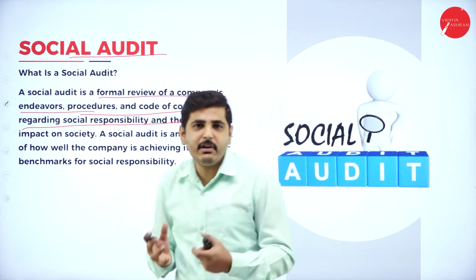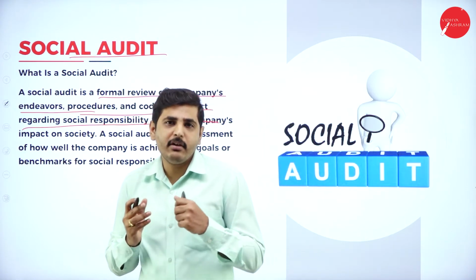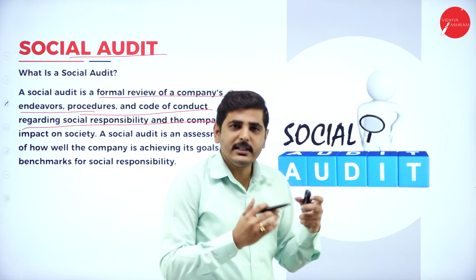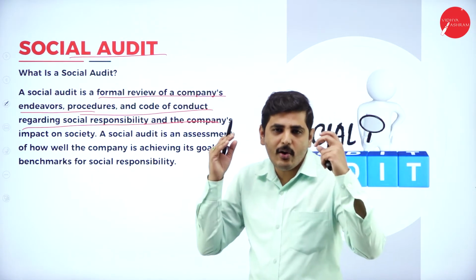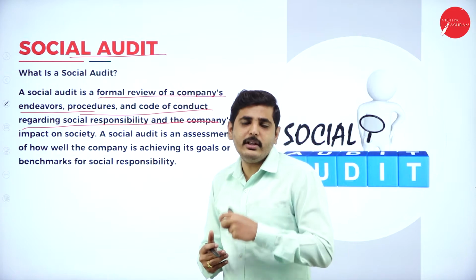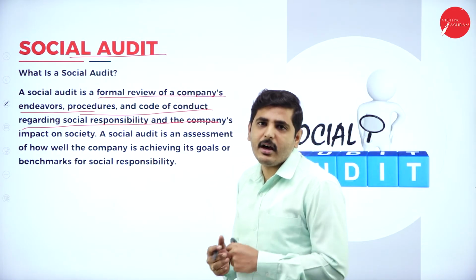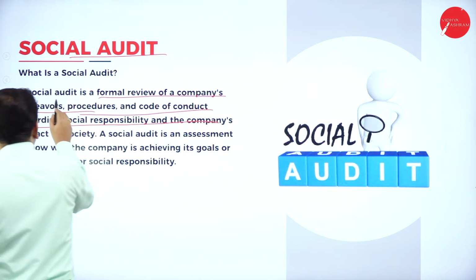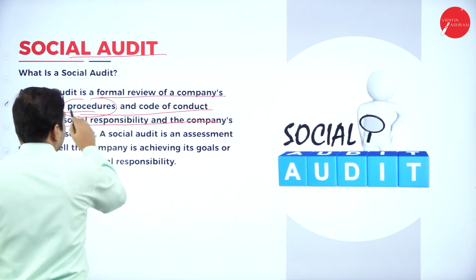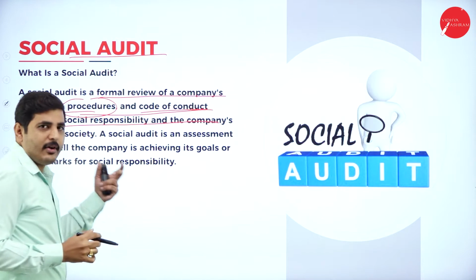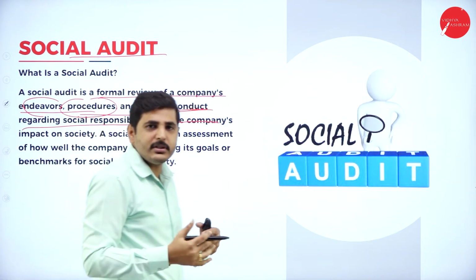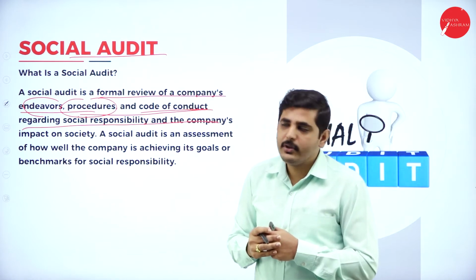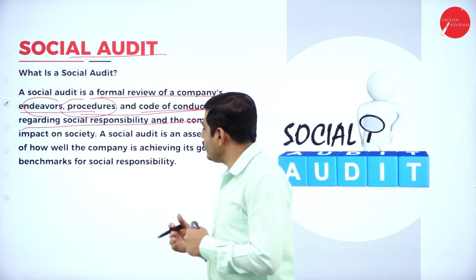Have we achieved our goal? Still, how much effort do we have to put in to achieve that goal? And what is our deadline? We have already set the deadline, so within that deadline, have we covered our objectives? That's why it has to cover endeavors, procedures and code of conduct. What are the rules and regulations to achieve those goals? So, our predetermined objectives. Like this, we have to do all the research.